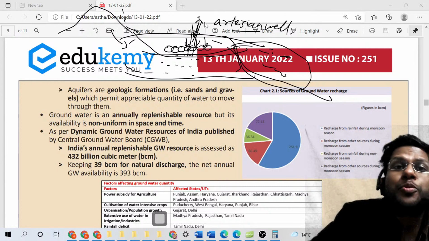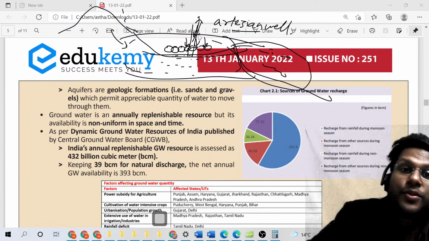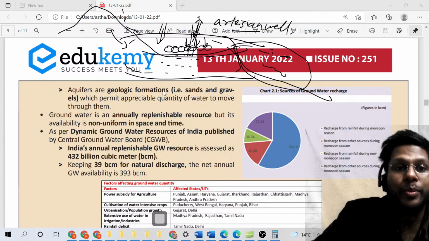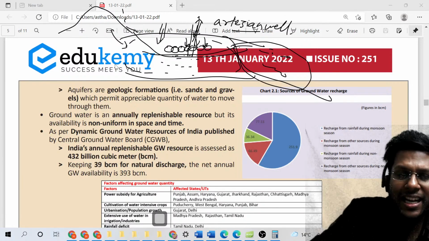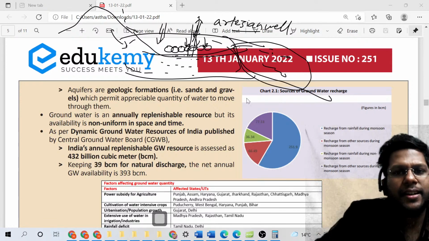There are natural springs which come up because of this kind of water pressure, and this is very, very pure water. But there are other places where water is extracted by humans. This recharge of water happens in four different ways. We can segregate it according to one of the reports by the government itself.